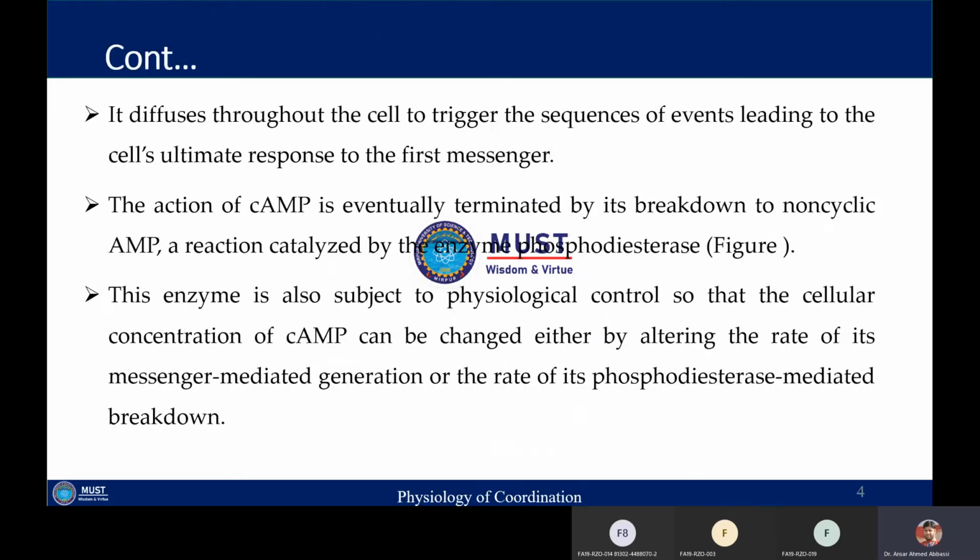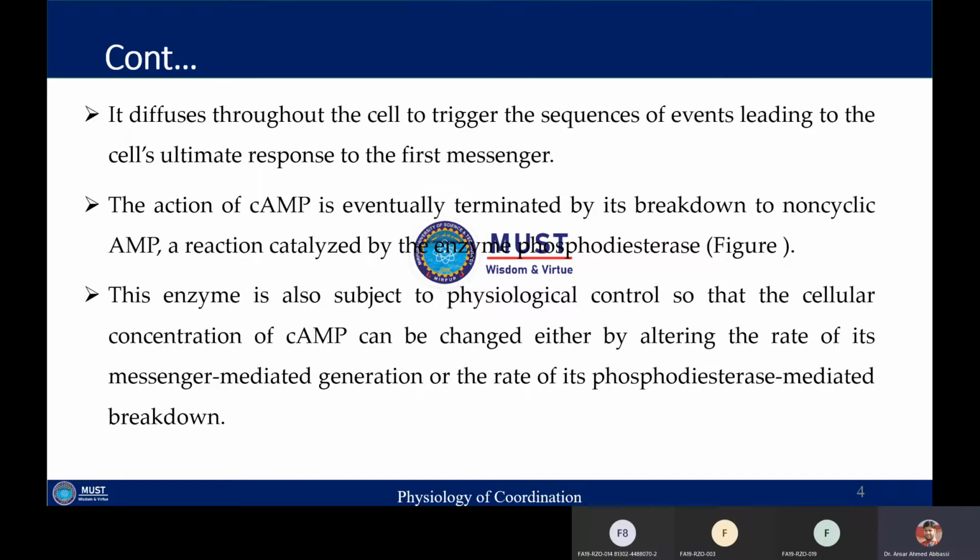Once the cyclic AMP is formed, it will diffuse into the cell, result in a sequence of events, and ultimately the cell will produce the response. The action of cyclic AMP is terminated when it is broken down to non-cyclic AMP. The enzyme which carries out this reaction is called phosphodiesterase. The phosphodiesterase enzyme breaks down the phosphodiester bond, and cyclic AMP is converted into AMP, non-cyclic AMP.